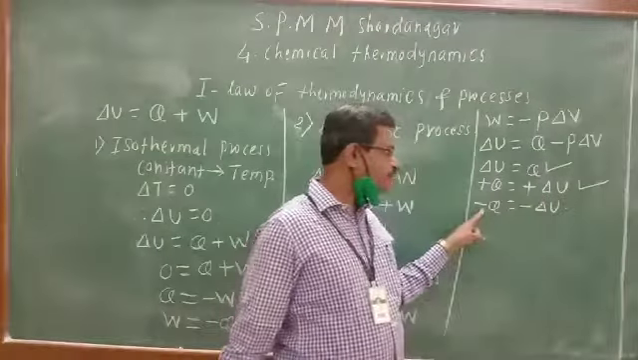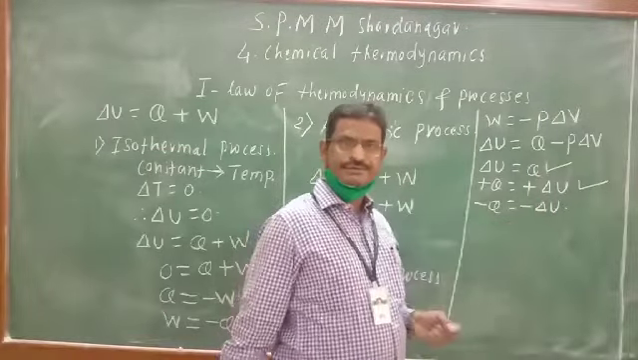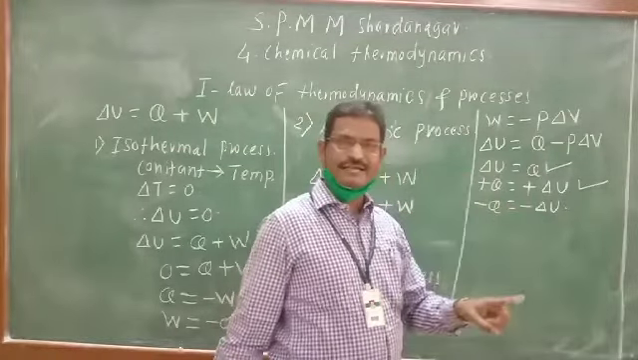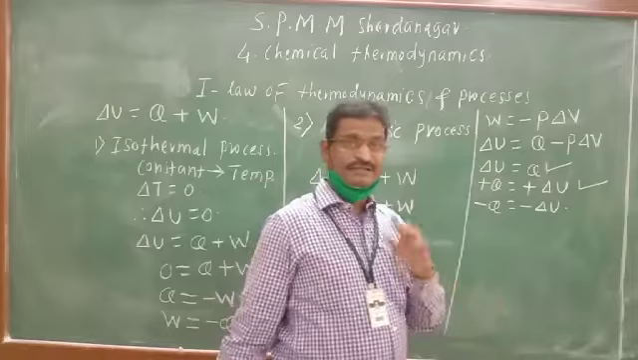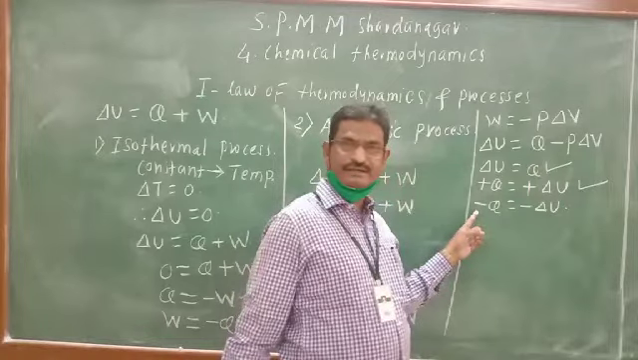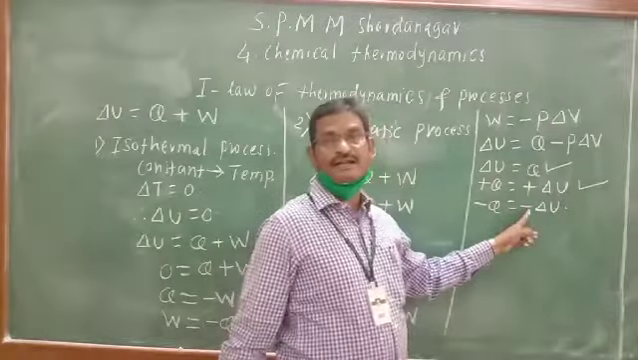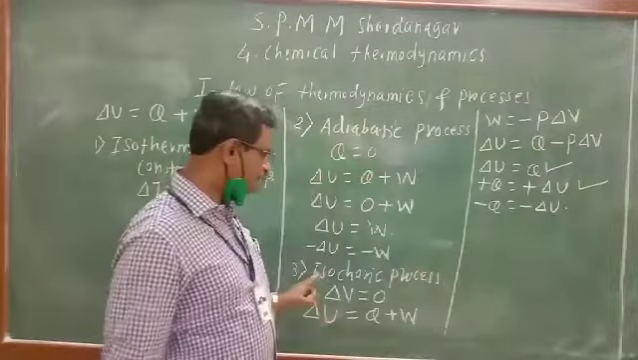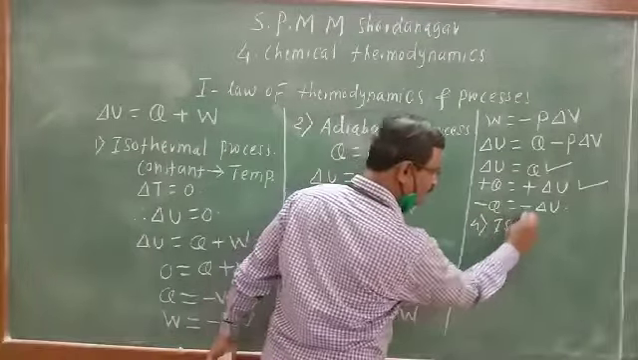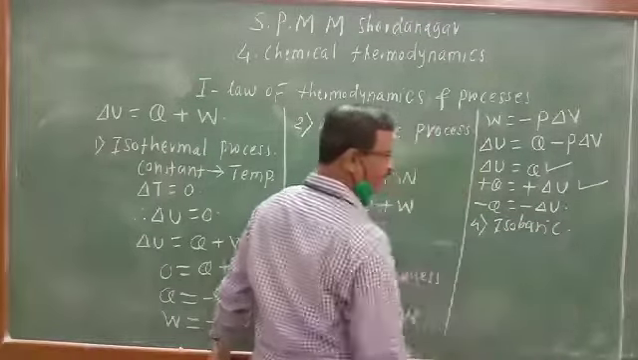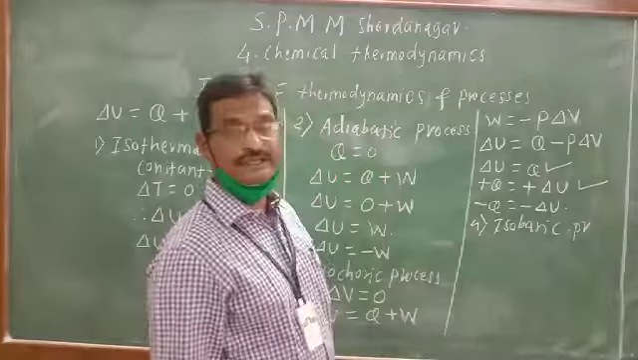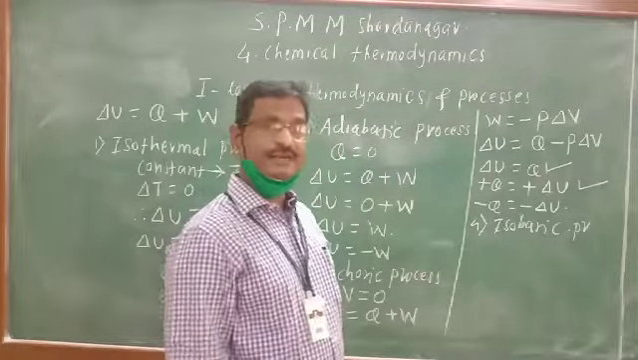Or minus Q is equal to minus delta U means at constant volume, whenever internal energy of the system decreases, at that time the system releases heat. Loss of heat takes place where decrease in internal energy is observed for the isochoric type of process. And one more process, the fourth process, the isobaric process. For the isobaric process, pressure is constant. Change in pressure is zero.